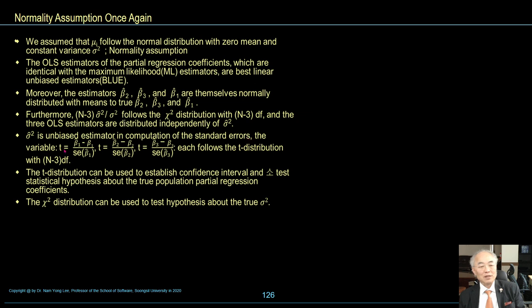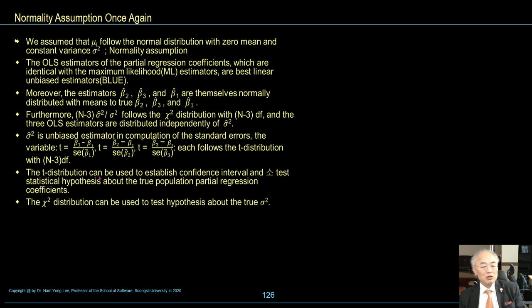The variable t is equal to beta 1 hat minus beta 1 over standard error of beta 1 hat. T is equal to beta 2 hat minus beta 2 over standard error of beta 2 hat. And so on, each following the t distribution with n-3 degrees of freedom.